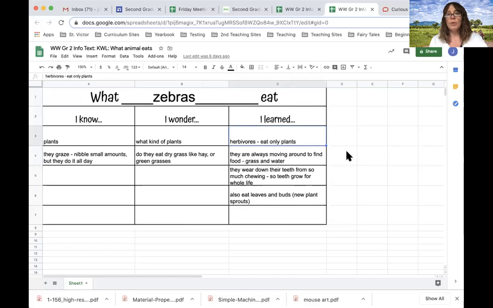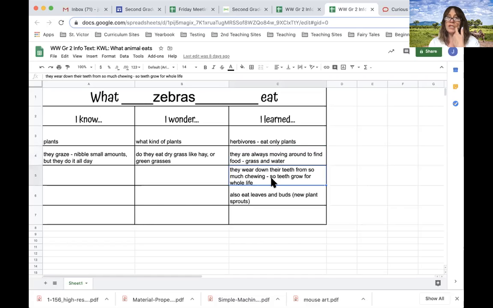All right, so zebras only eat plants, and they're always moving around. I thought that was interesting. They're always moving around to find food, which is grass and water. And it kind of didn't surprise me, because I was thinking, well, if you stayed in one place, you ate up all the grass, you'd have to move somewhere else to find more, right? So it didn't really surprise me, but they're always moving around.